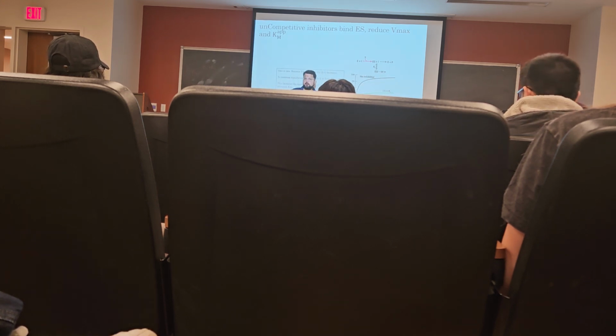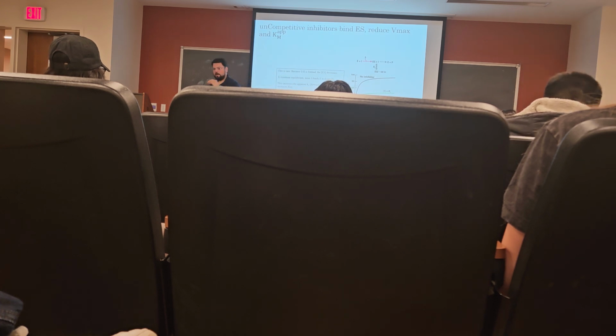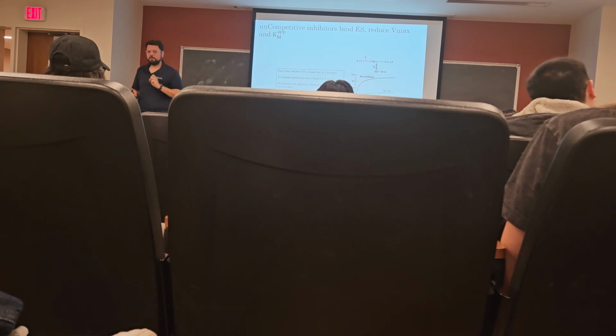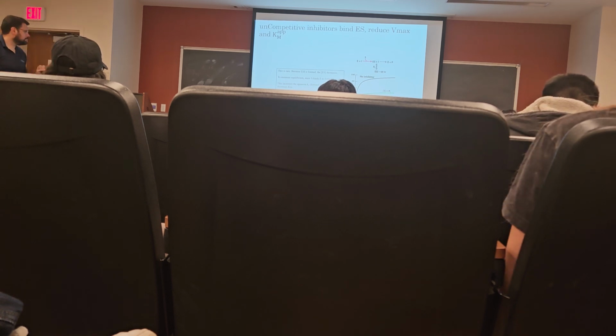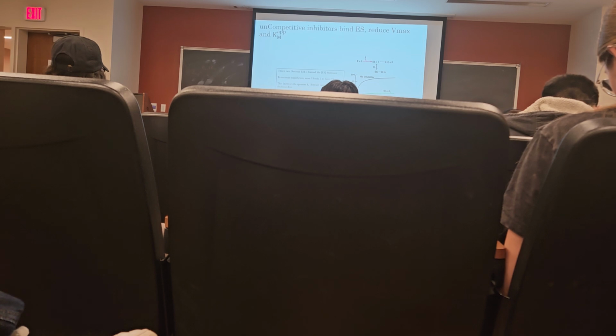So in the presence of an uncompetitive inhibitor, Vmax decreases because we're removing some enzyme by forming this enzyme-substrate-inhibitor complex. And Km decreases because now, in order to compensate for that lower ES concentration, more S will bind to enzyme. This pushes K1 up, which of course pushes Km down.